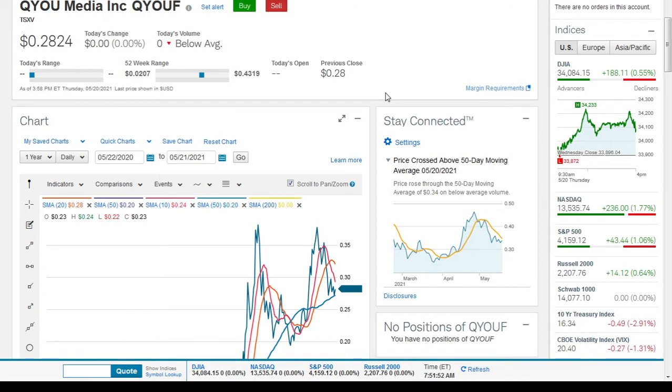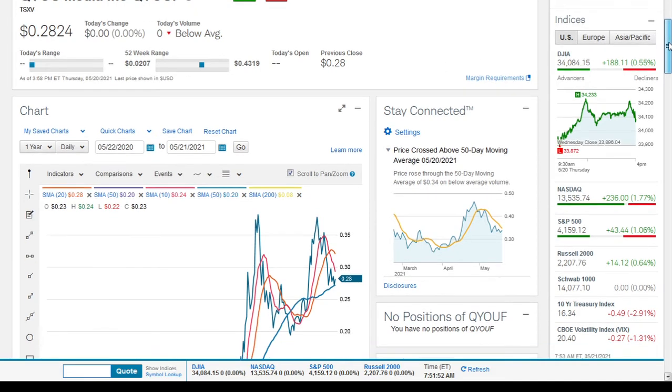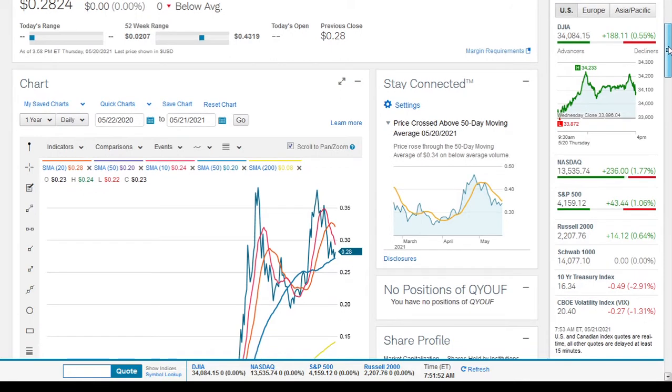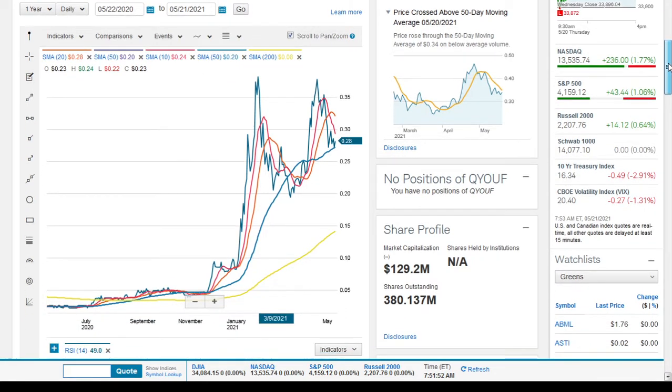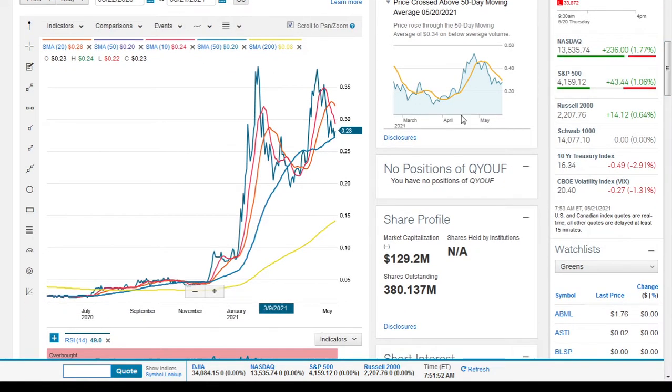For the session of the 20th of May 2021, it closed at $0.2824. So we can see that during that session, price rose through the 50-day moving average of $0.34 on below average volume. And we can just visually see that the stock is getting support from its natural support based on the daily model. Usually the natural support is the 40-day moving average, but we are using the 50-day moving average as we don't have the 40-day moving average on this ChartSwap platform. So we can see what's going on there.